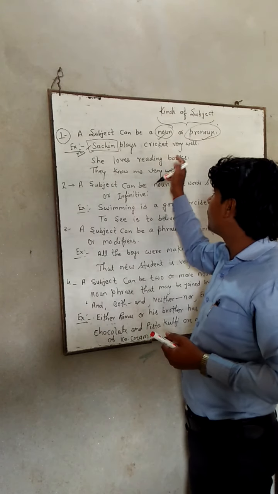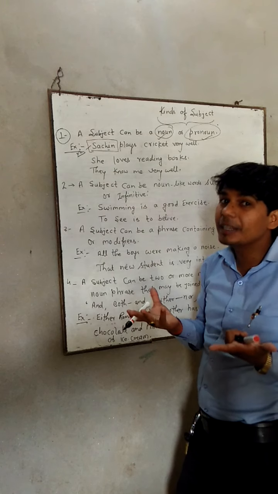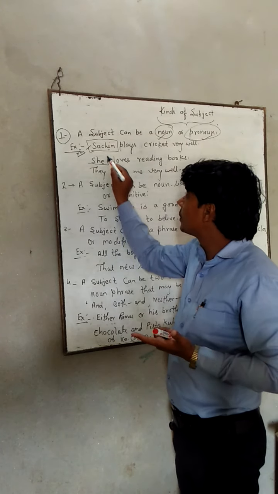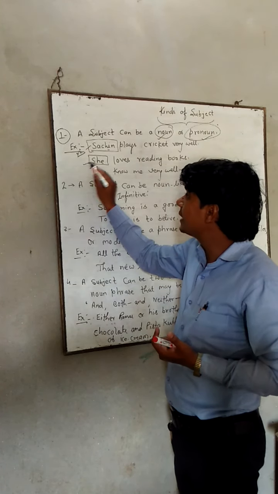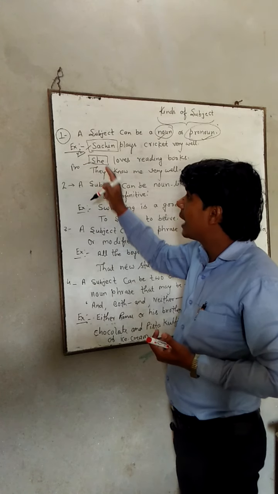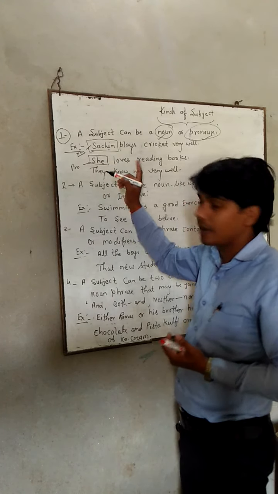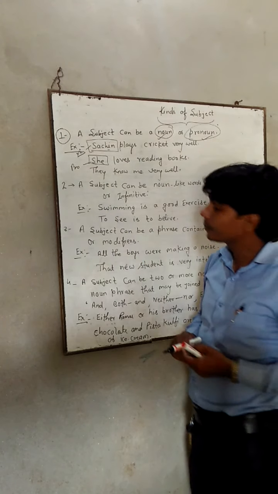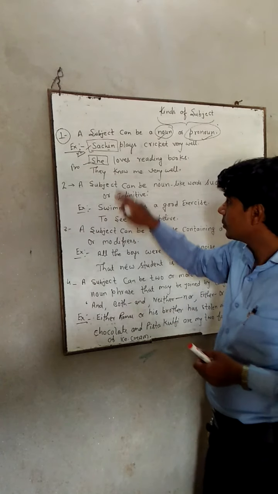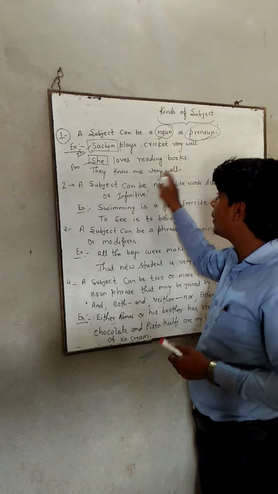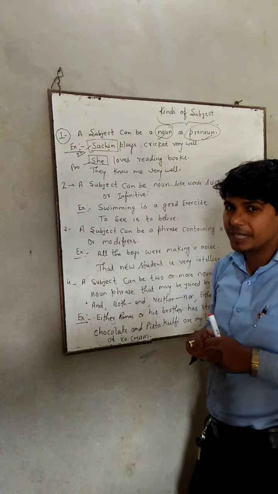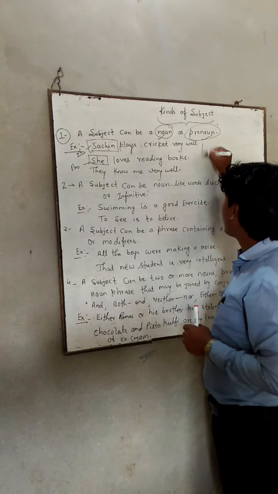Now see the second sentence: She loves reading books. Who loves reading books? She. So we find the answer she, and she is a pronoun working as the subject of the sentence. Now the third one: They know me very well. Let's find out the subject.